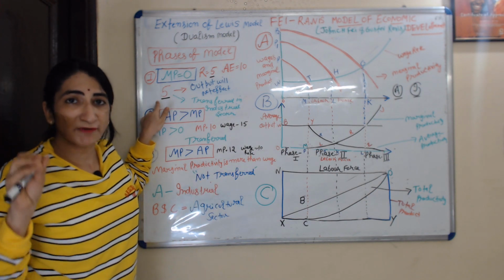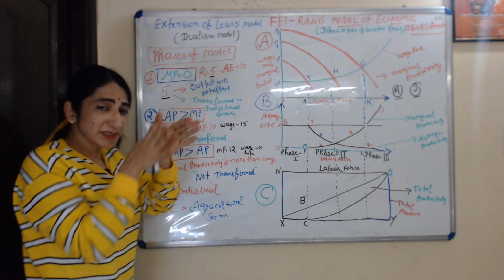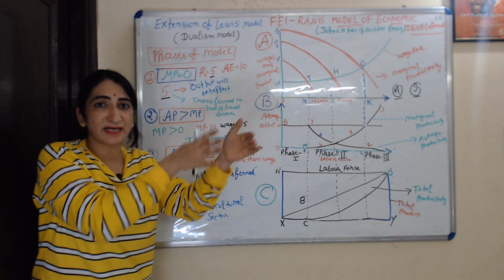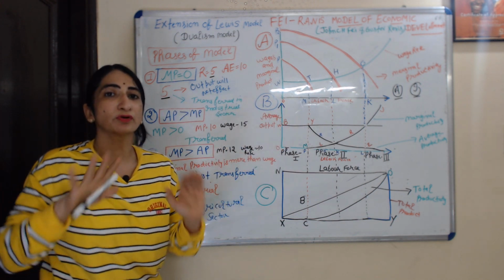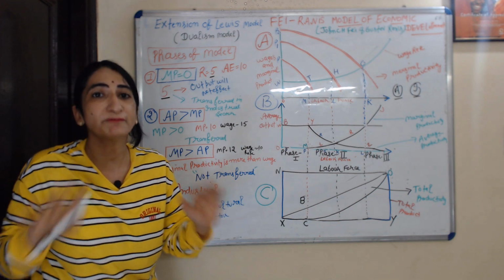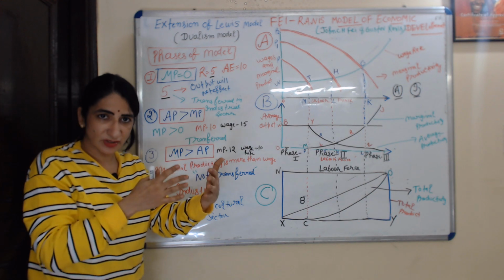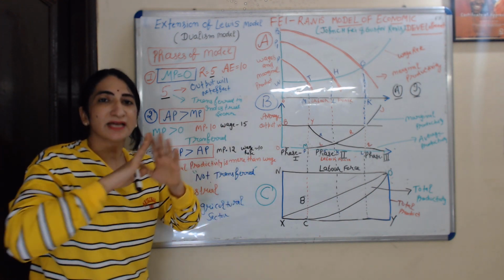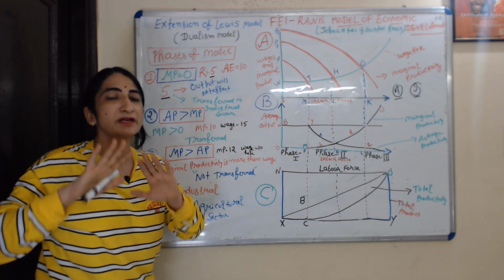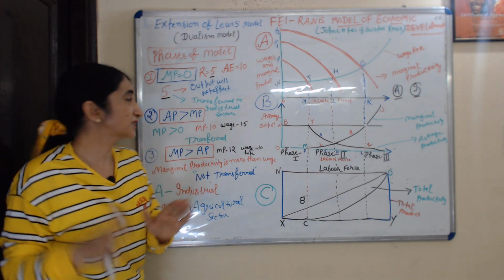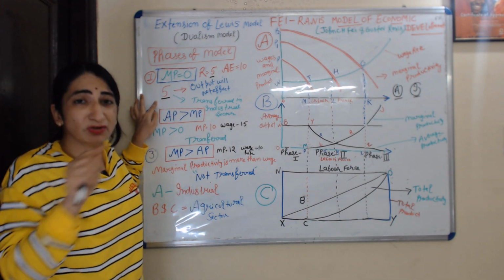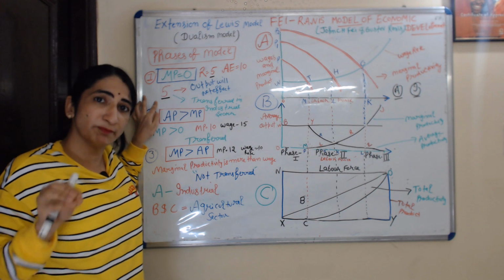The MP of these 5 labor is 0. If we transfer these 5 labor from the agriculture sector to the industrial sector, then the output of the agriculture sector will not be affected, because the marginal productivity of these labor is equal to 0. They are not giving any contribution in production.